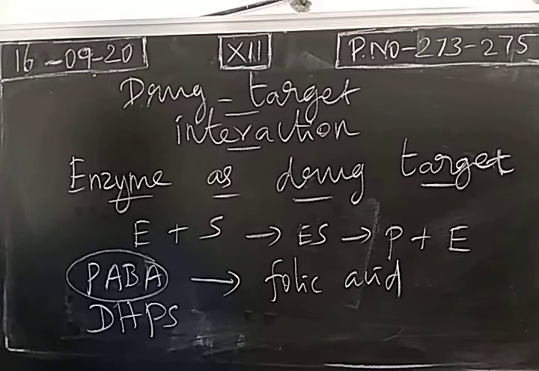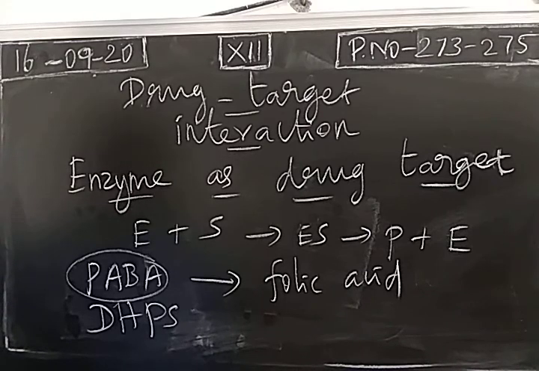When we use sulfanilamide, instead of para-amino benzoic acid, which will be attached with the enzyme DHPS, synthesis of folic acid is prevented. So sulfanilamide inhibits folic acid synthesis, thereby bacterial growth is inhibited. So the sulfanilamide inhibits this enzyme. Enzyme activity is inhibited by the drug sulfanilamide. So sulfanilamide is called a competitive inhibitor. These are all one more questions. So sulfanilamide is an antibiotic which is called a competitive inhibitor.